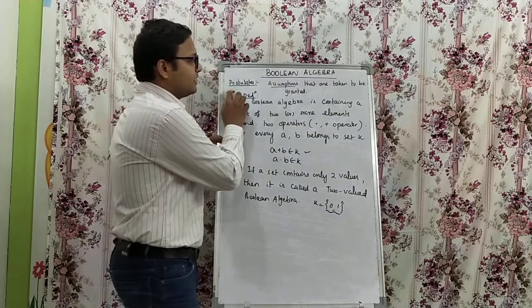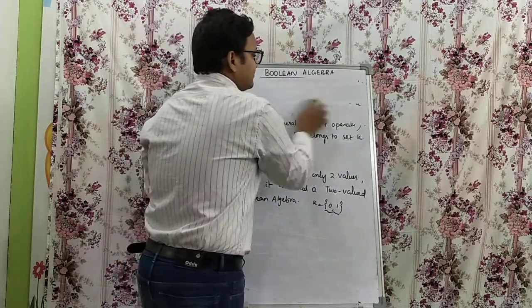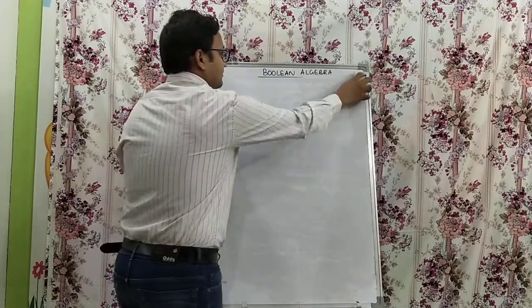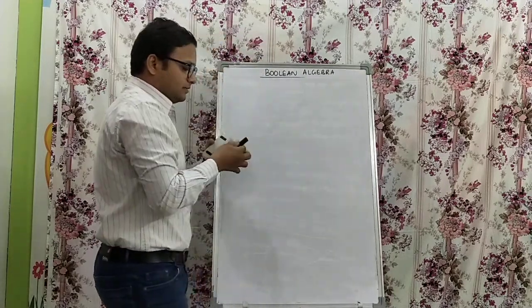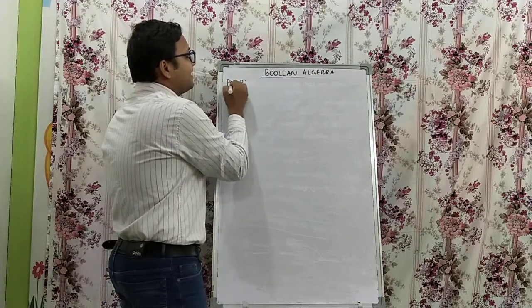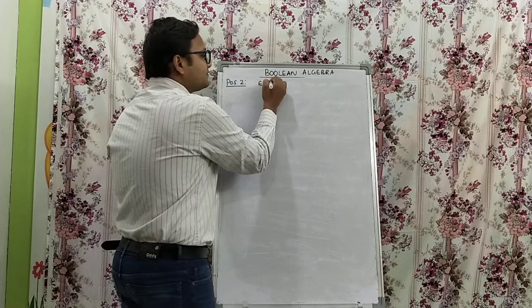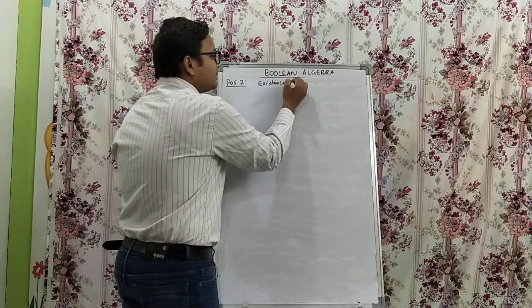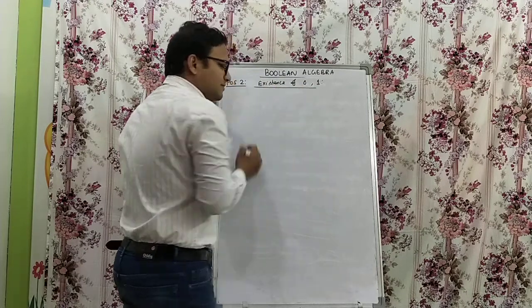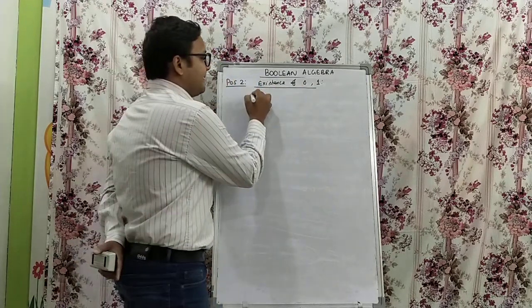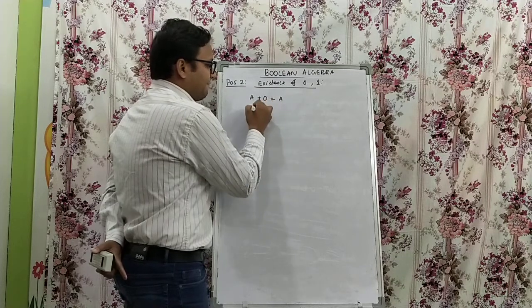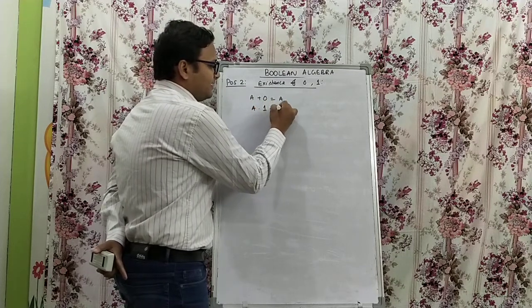Okay, next, postulate number 2. Postulate number 2 tells us the existence of 0 and 1, which suggests a plus 0 is a, a dot 1 is a.